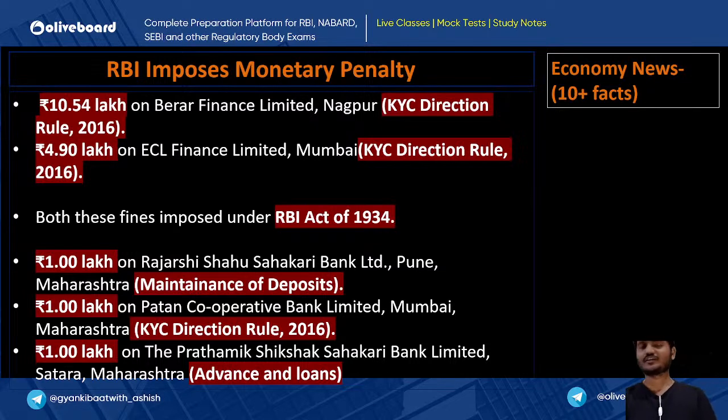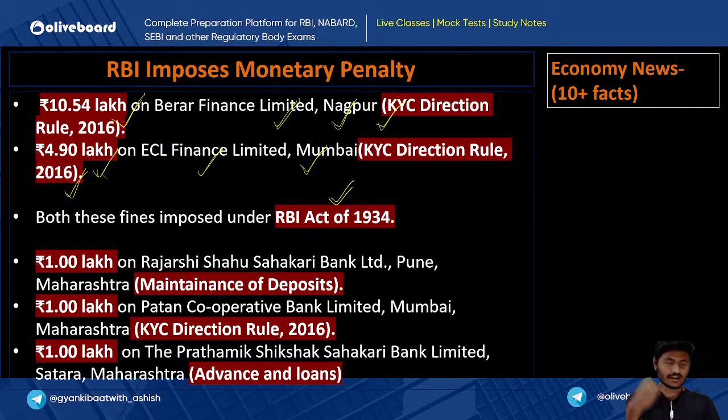Okay, let us now see the economic news. The first economic news is that RBI has imposed many monetary penalties. Let us see them one by one. A penalty of 10.54 lakh rupees on Berar Finance Limited, located in Nagpur, because they had not followed the KYC Direction Rules 2016. A penalty of 4.90 lakh on ECL Finance Limited, located in Mumbai, because they have not followed the KYC direction rule. Both these penalties are imposed under the RBI Act of 1934.